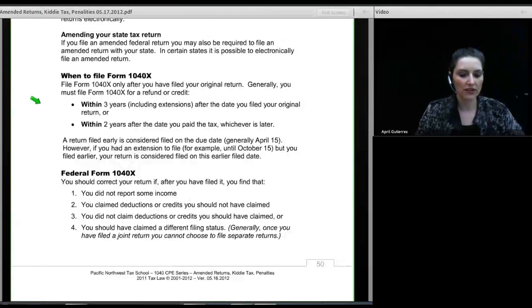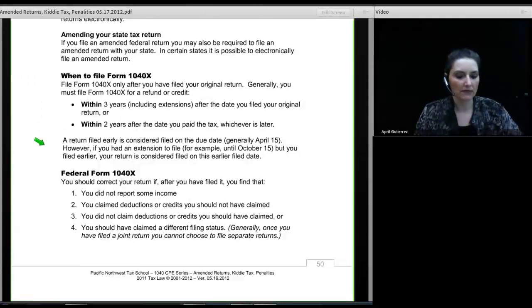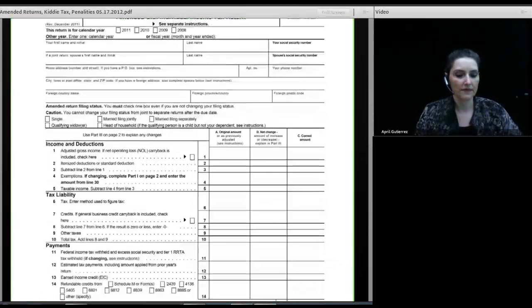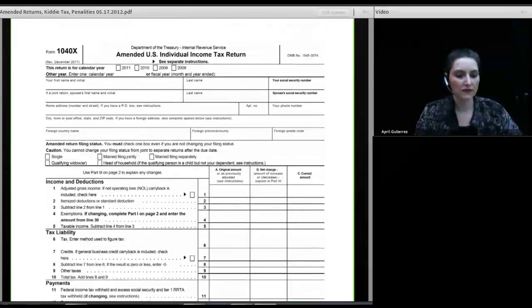You should correct your return if after you have filed it you find that you did not report some income, you claimed deductions or credits that you should not have claimed, you did not claim deductions or credits you should have claimed, or you should have claimed a different filing status. But remember, generally, once you have claimed the filing status married filing joint, you cannot later change to married filing separate. And here is the 1040-X form. You will see that the 1040-X form has 3 columns.